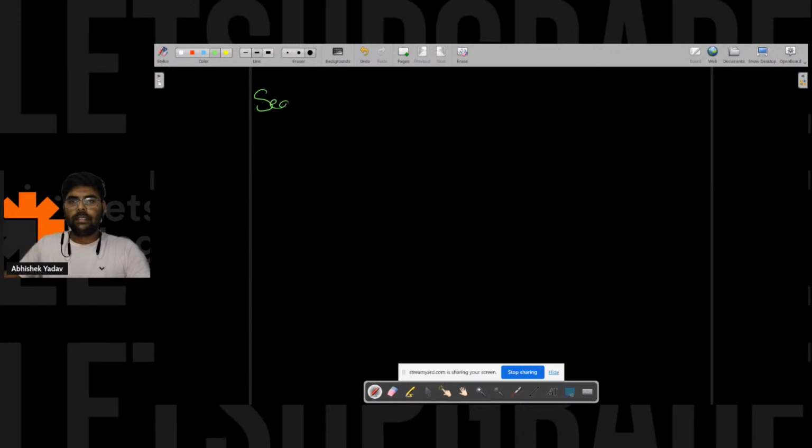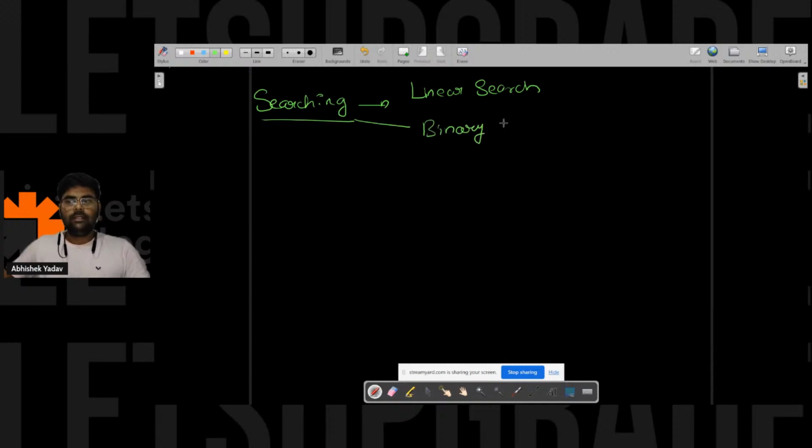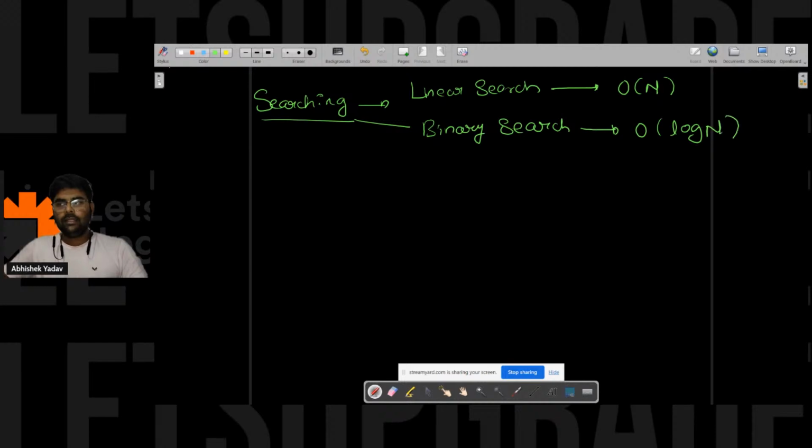So searching here. The first point we have learned is that we can apply binary search. We have two kinds of searching: linear search and binary search. The time complexity of linear search is Big O of n, and the time complexity of binary search is Big O of log n, right?